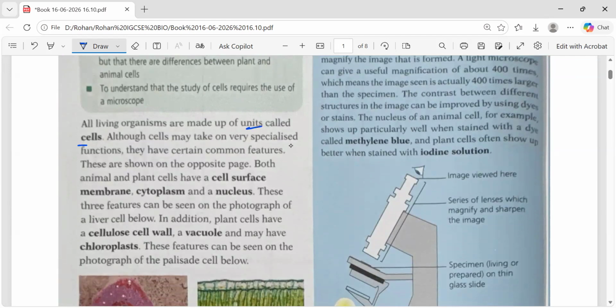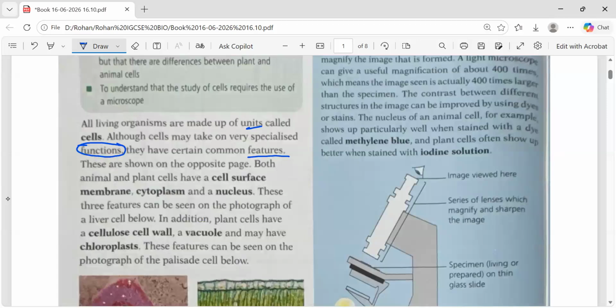Now they have mentioned all the living organisms are made up of units called cells. Although cells may take on very specialized functions, they have certain common features. As we have discussed in classification, there are different classifications of the organisms, so their functions will be different. Just like in the previous chapter we discussed that some organisms breathe through gills, some breathe through lungs, some have book lungs, just like us.